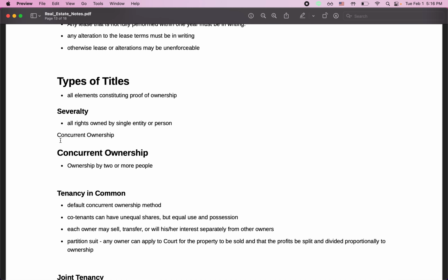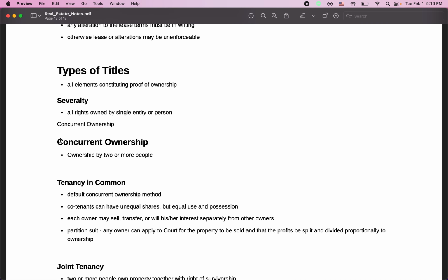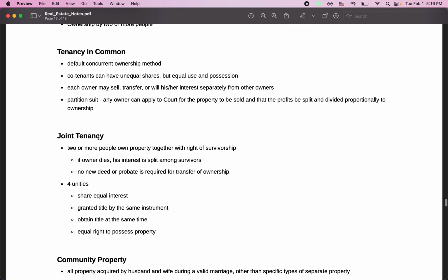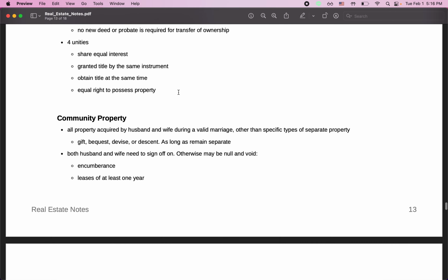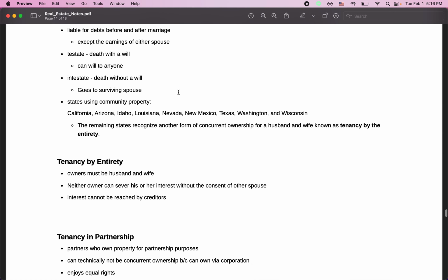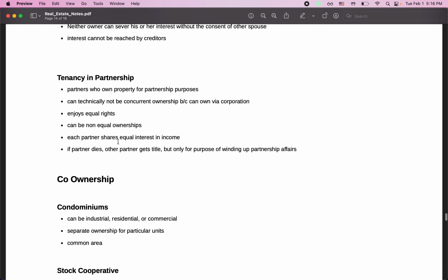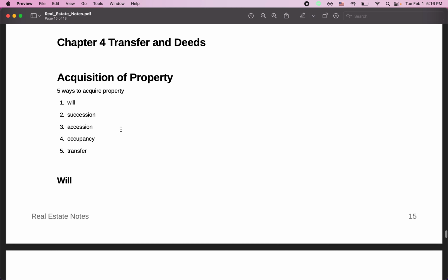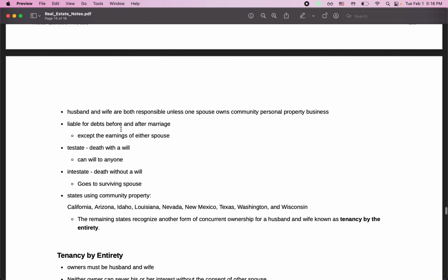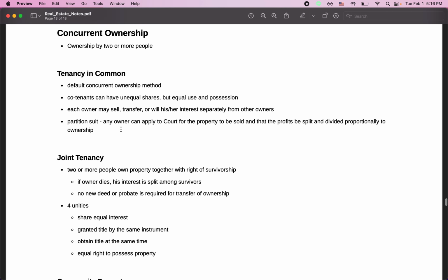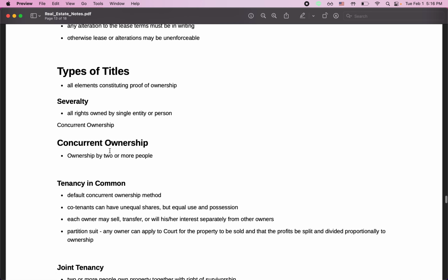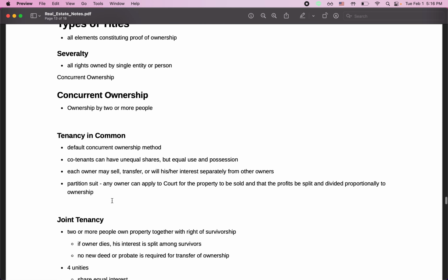There are multiple types of concurrent ownership. There's tenancy in common, joint tenancy, community property, tenancy by the entirety, and tenancy in partnership. There's also co-ownership as well. We will go over all of these. Starting with tenancy in common: basically, this is the default concurrent ownership method.